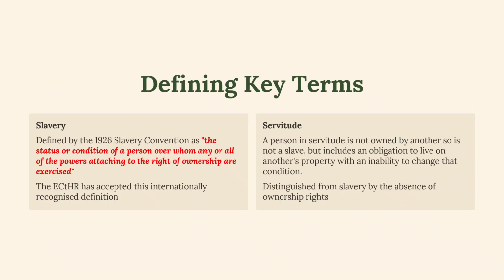It's important to define certain terms. Slavery is defined by the 1926 Slavery Convention as the status or condition of a person over whom any or all of the powers attaching to the right of ownership are exercised. The European Court of Human Rights has accepted this internationally recognised definition. And there's also servitude. A person in servitude is not owned by another, so is not a slave, but it includes an obligation to live on another's property with an inability to change that condition. It's distinguished from slavery by the absence of ownership rights.